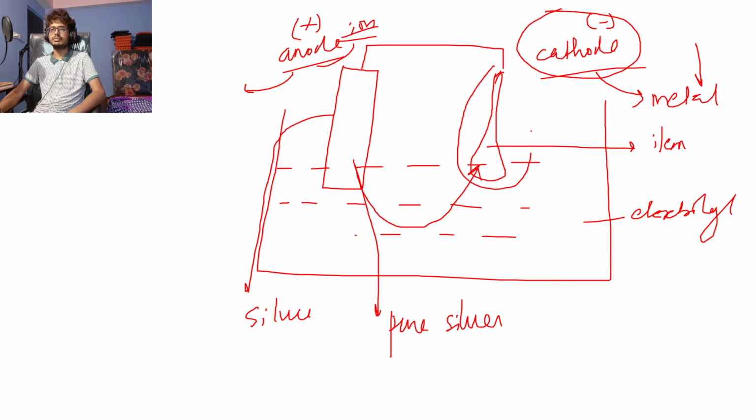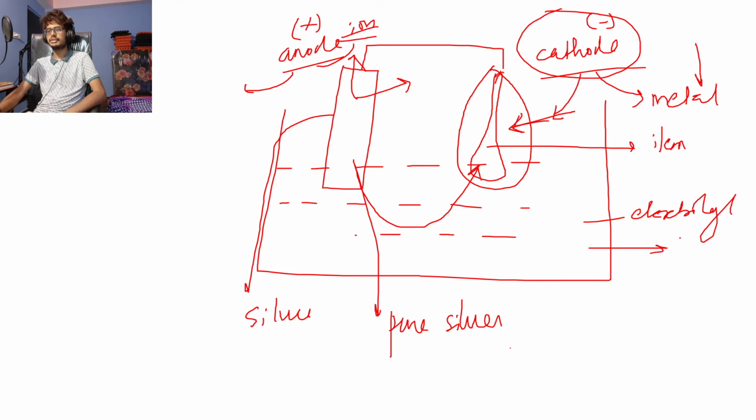So that is the reason why we always keep the cathode as the item to be electroplated, and anode is always a pure block of the metal that you want to electroplate. So the anode will be the pure metal that you want to electroplate over something, and this will be the item you want electroplated, right? If you want to electroplate a spoon with silver, you put the cathode as the spoon and anode as a block of pure silver. Okay, so this is how electroplating works.